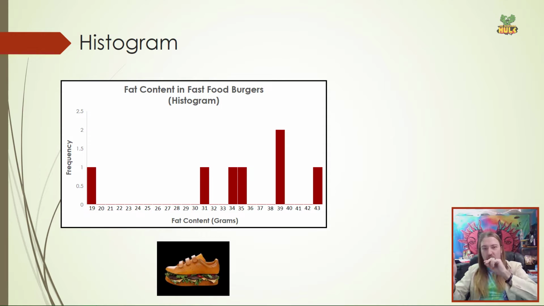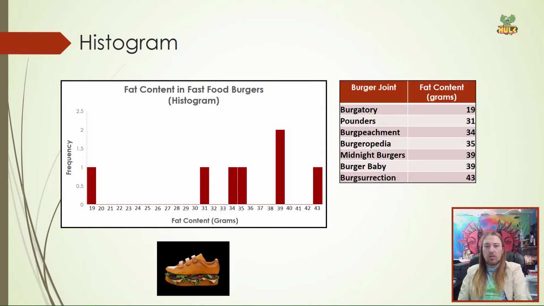Notice that there are no gaps between these bars except in cases where there is a 0 frequency for that value. So at 34 to 35, you can see the slight white line, but those bars are there touching. That's because there's nothing in between 34 grams and 35 grams. So there's no reason to leave the bars separated like you would in a traditional bar graph.